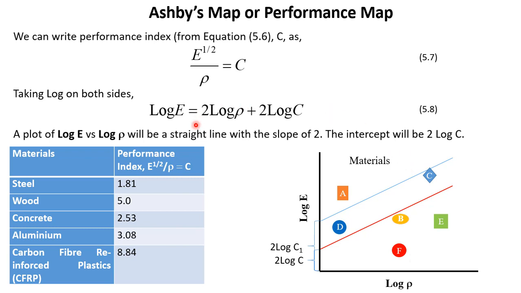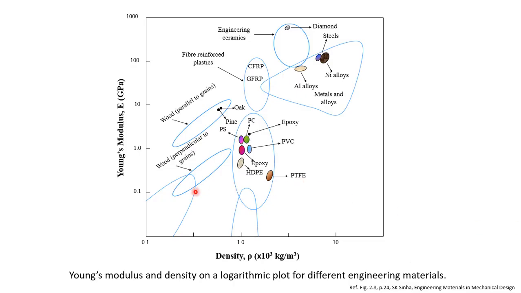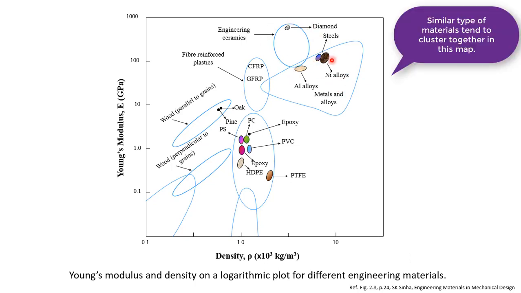So in this part, we have learned how to select material for high stiffness and light weight. Here we have got some actual material data. So Young's modulus, E, and density have been plotted in the log-log plot. So this is in the log form and this is also in the log form. And here are all the materials that we can generally use for engineering applications. For example, steel, nickel alloys, aluminum alloys are all here.